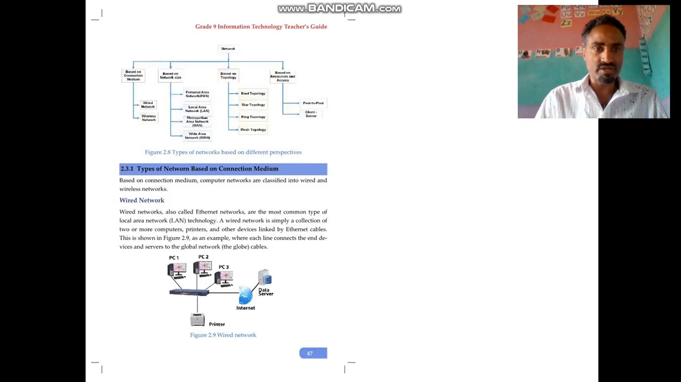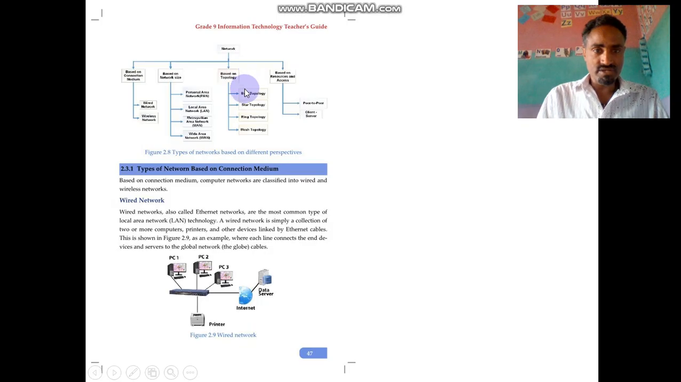Here is a figure in a diagram: network classification based on communication medium. We have two types of networks based on communication medium, wired network and wireless network. For network classification based on network size, we have personal area network, local area network, metropolitan area network and wide area network.